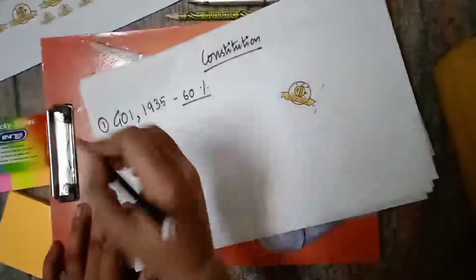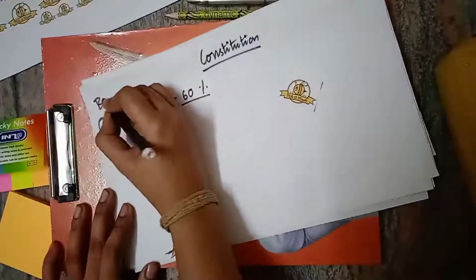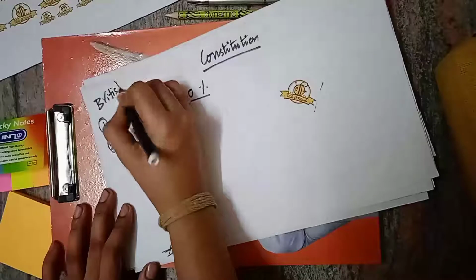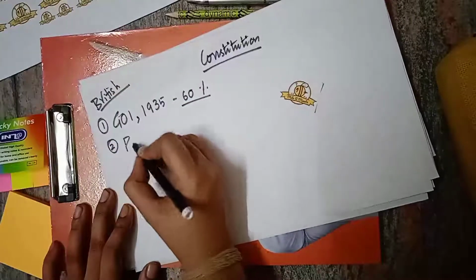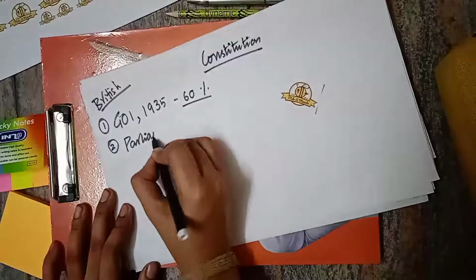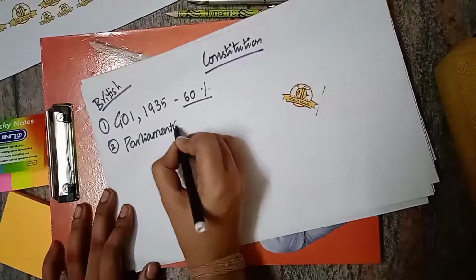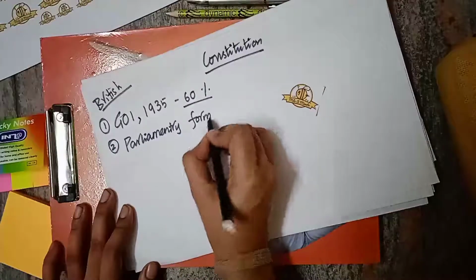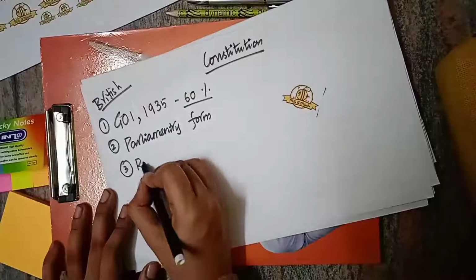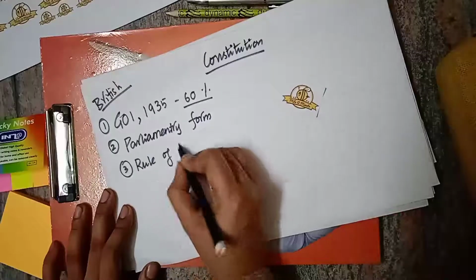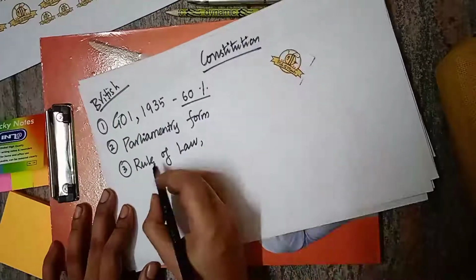Then from British itself, these are the things from British. From British itself, we have borrowed the parliamentary form of government, and then rule of law and single citizenship. In India, we have only single citizenship.